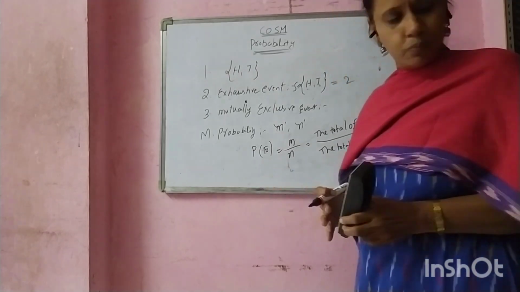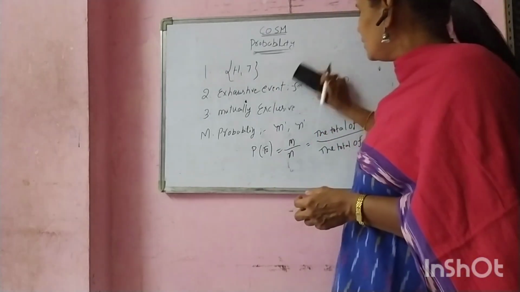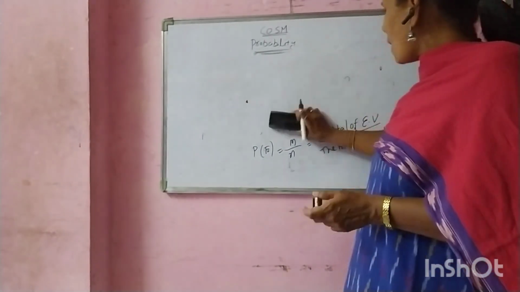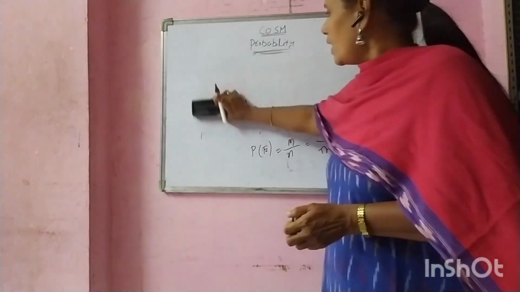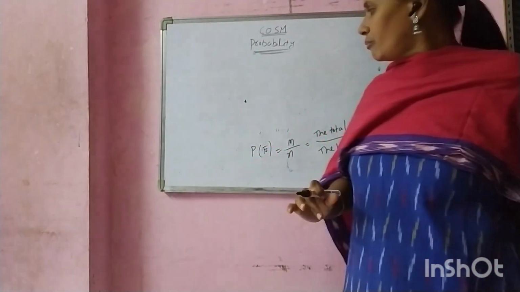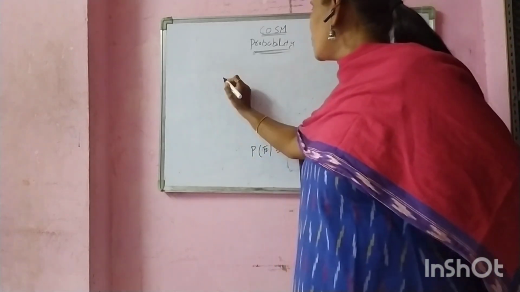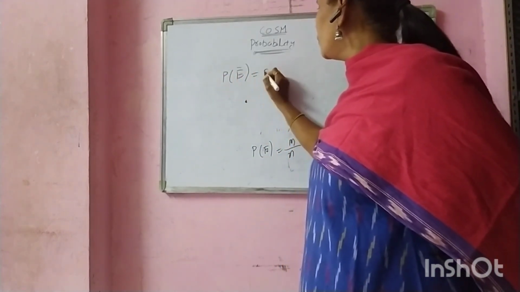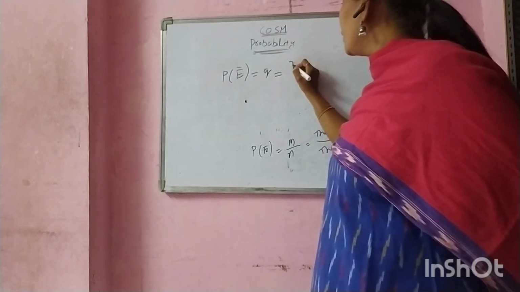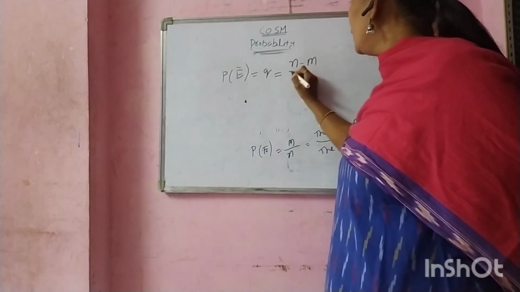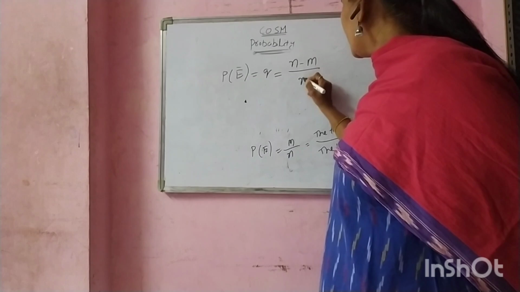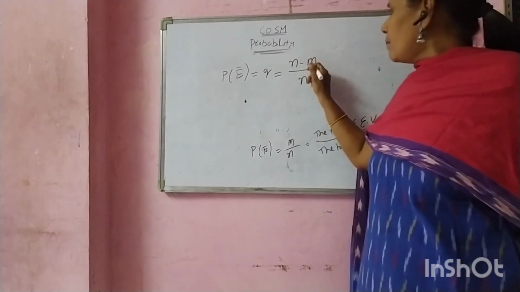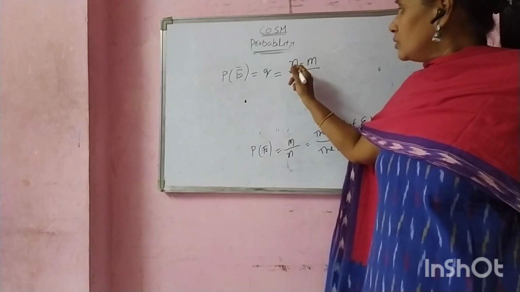Next, we can see non-occurrence of the probability. Occurrence means something will happen. Non-occurrence means it is not possible. Non-occurrence of the probability is denoted by P of E bar equal to Q equal to (N minus M) by N, where N means total exhaustive events and M means possible outcomes.